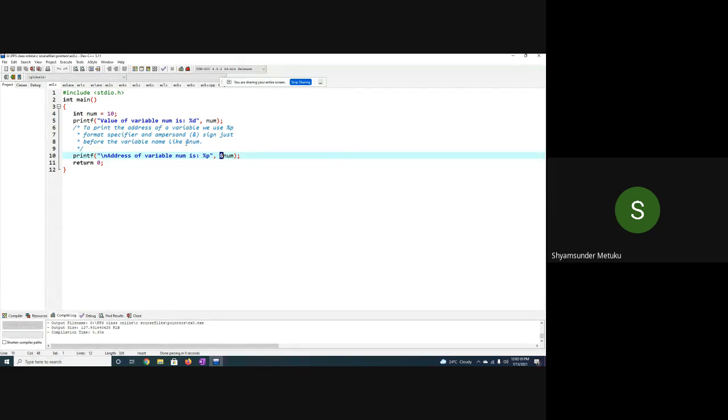Okay, so let me give you the other way. I will take a character, maybe some A. Now, what is the mistake I did in this? What else am I supposed to change in the program? Can anybody tell? In place of %d, we should keep %c. Very good. Fine. Now, let me execute.